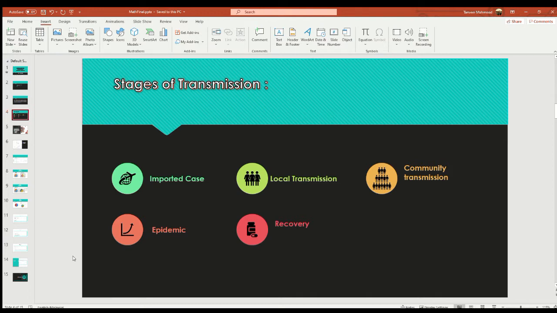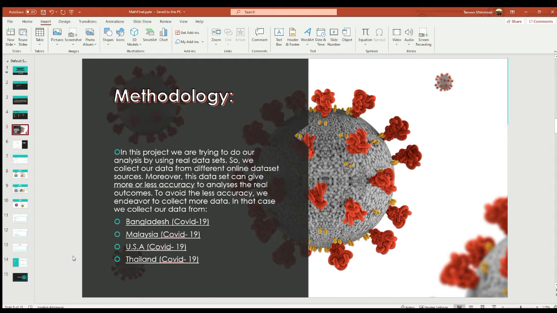Now next slide, methodology. In this project, we are trying to do our analysis by using real data sets. We collect our data from different online dataset sources. Moreover, this dataset can give more or less accuracy to analyze the real outcomes. To avoid less accuracy, we endeavor to collect more data from different sources like Wikipedia, WHO, and many others. I just created the links in the report.